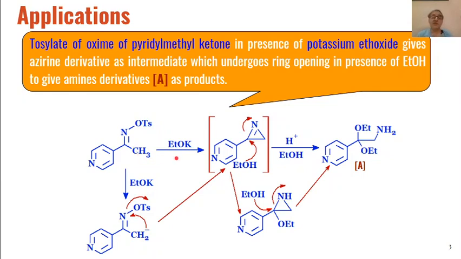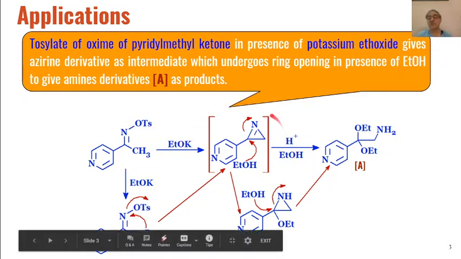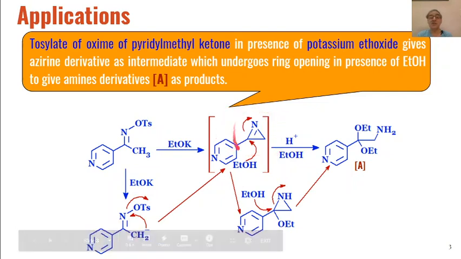And when this ketoxime derivative is reacted with a base, say potassium ethoxide, you can see over here this is the alpha carbon having alpha hydrogen, so the hydrogen will be abstracted by the base, and we will get CH2 negative over here, and that CH2 negative will attack this nitrogen with the elimination of tosylate, to give us these azirine intermediates.